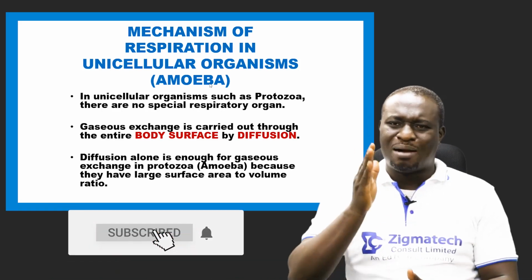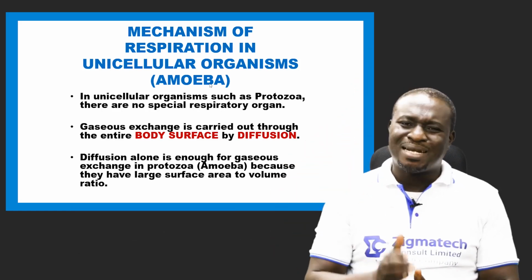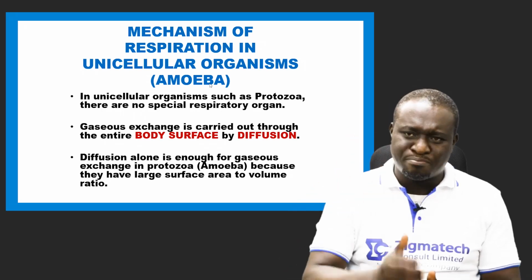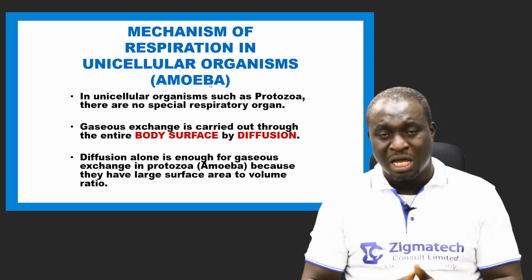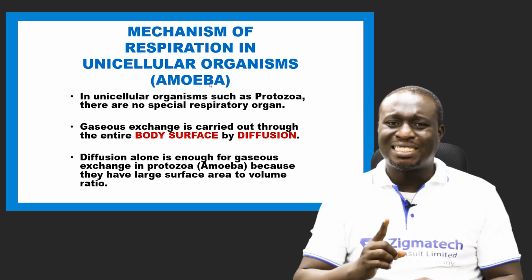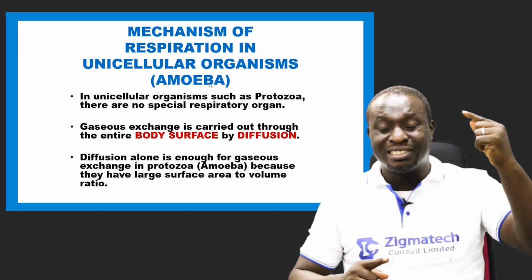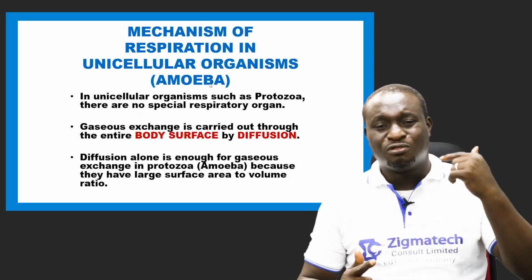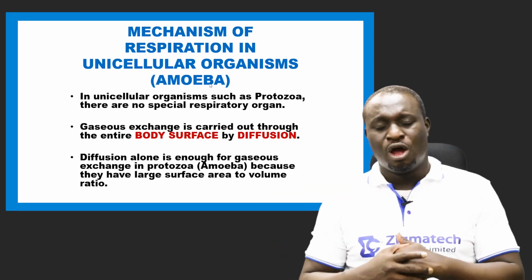Now, as it relates to amoeba, amoeba applies the principles of diffusion. It applies diffusion for its gaseous exchange. Now, the reason is simple. Amoeba or all protozoa have a large surface area to volume ratio. If you could remember in our last class on respiratory system 1, if you go back to it, we said that a large surface area to volume ratio also increases the rate of diffusion. Or I could say this, the rate of diffusion increases with increase in the surface area to volume ratio.